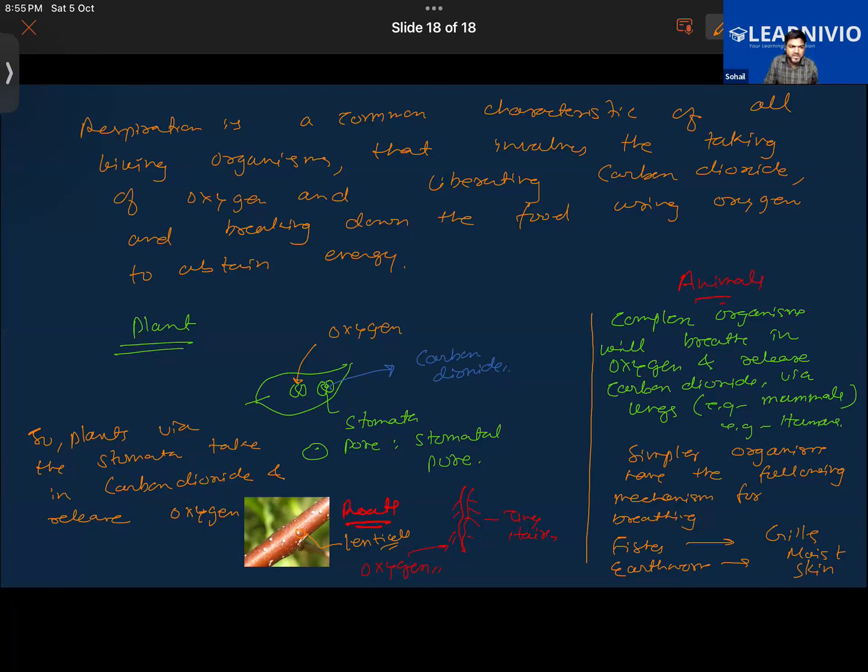They will respond to light. Plants have geotropism and hydrotropism.